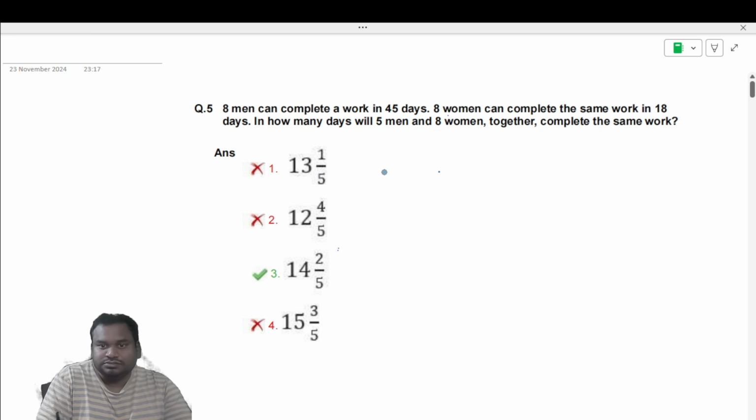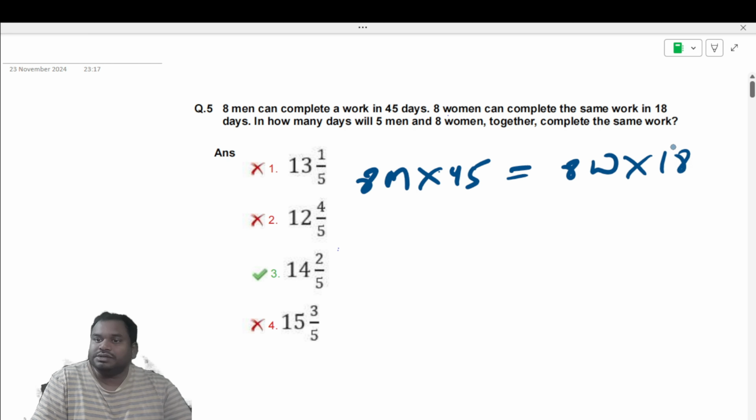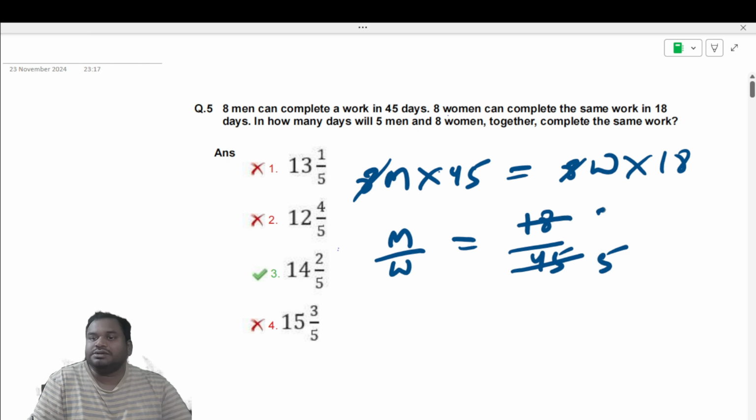Okay. So 8 men can complete in 45 days. This is equal to M1 T1 equal to M2 T2. Same thing, 8 women into 18 days. From this, I cancel 8 and 8. So men by woman is equal to 18 by 45. 9 twos are 18, 9 fives are 45. So it means 2 by 5 you are getting.